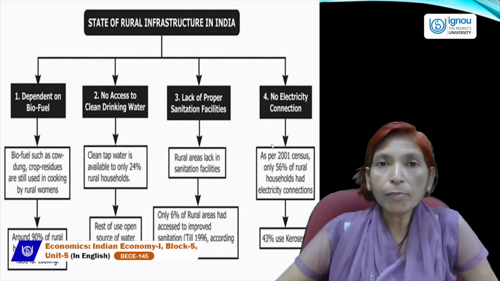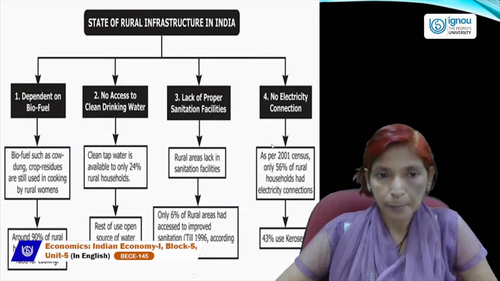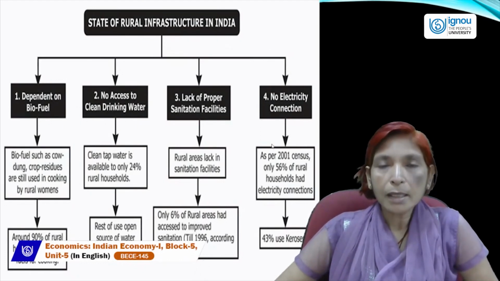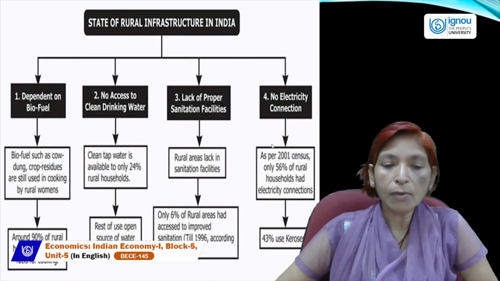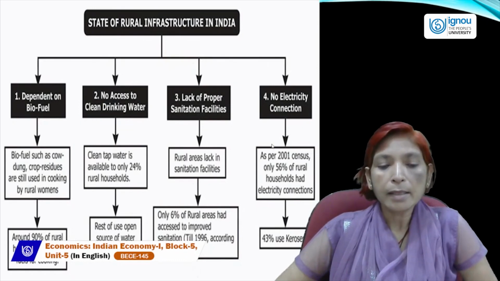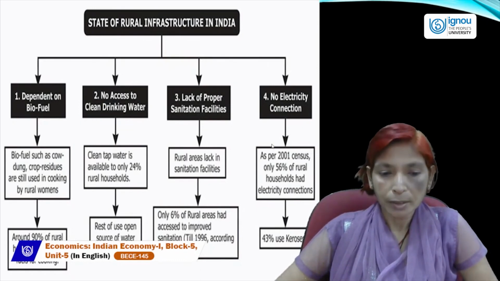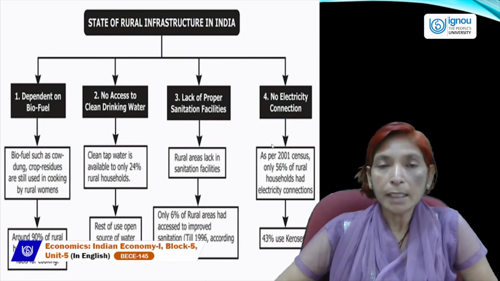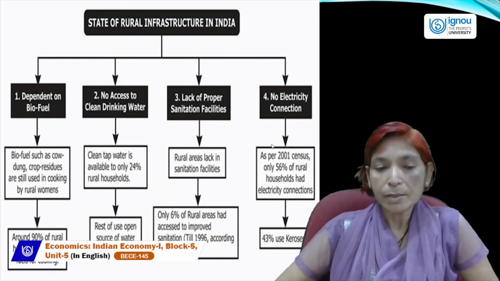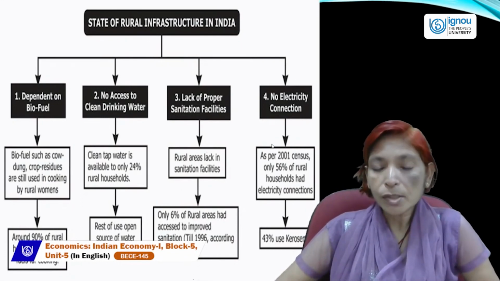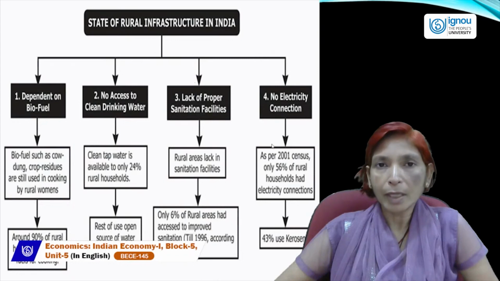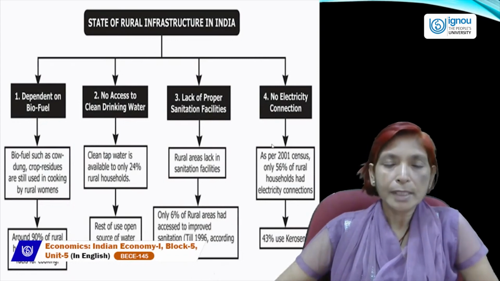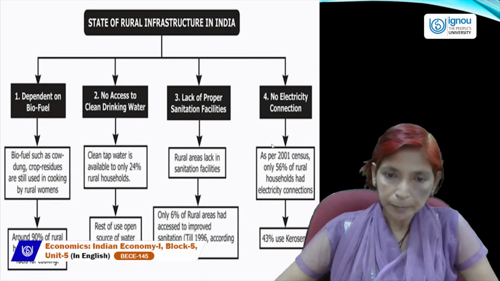Third is lack of proper sanitation facilities. In rural areas, there is a lack of sanitation facilities. Only 6% of rural areas had access to improved sanitation till 1996, but at present this percentage has increased, though not fully. We can't say that in each and every rural area proper sanitation facilities are available. There is still a lack of sanitation facility in rural areas.